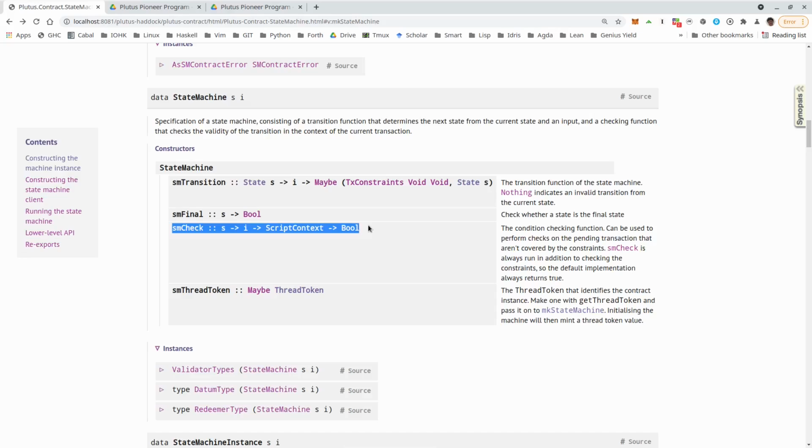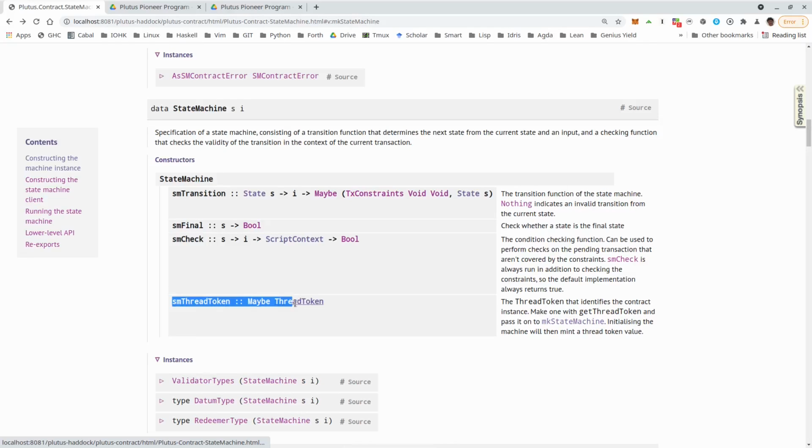So it just gets the datum and the redeemer and a context and returns a bool. So this is basically an additional check that can't be expressed in terms of these TX constraints. Finally, we have this SM thread token, which can or cannot be there. And the purpose of this is to solve the same problem that we already had with our Oracle in the